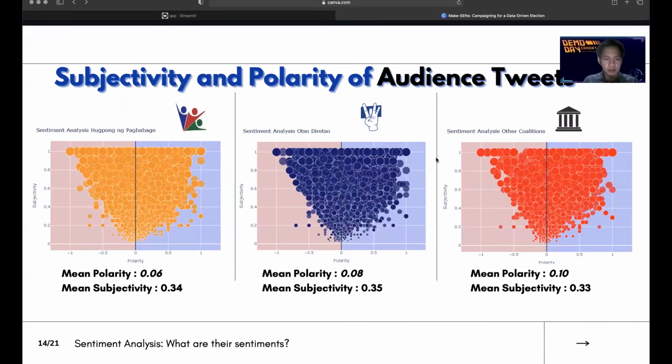Also, if we check the objectivity score, we can see that almost all of them are also subjective. For the audience tweets, we can see that the mean polarity score has lowered, but by observing the results, we can still see that it's still leaning towards the positive side. The objectivity or subjectivity score rather still shows us that their tweets tend to be more on the objective side too.